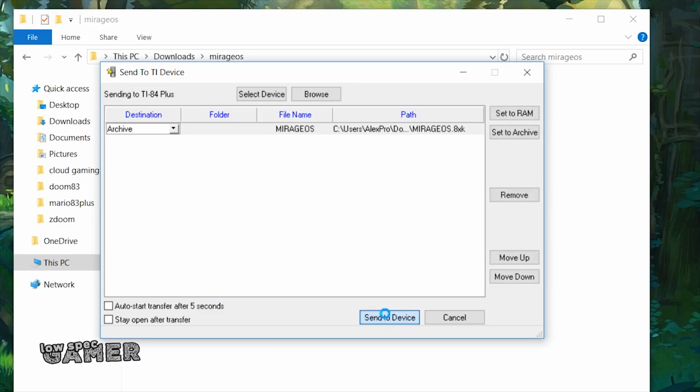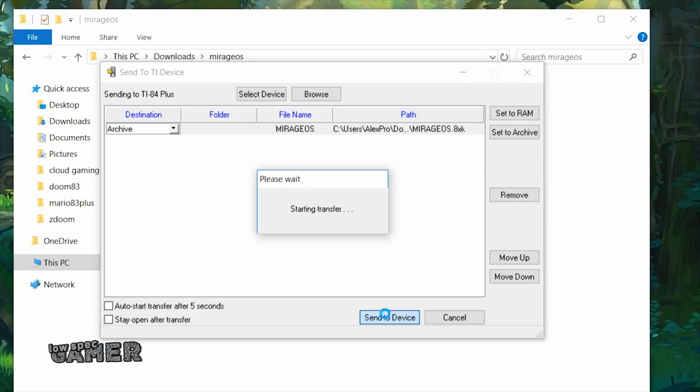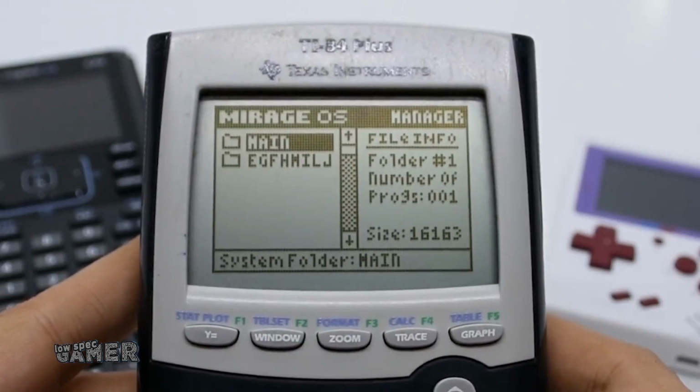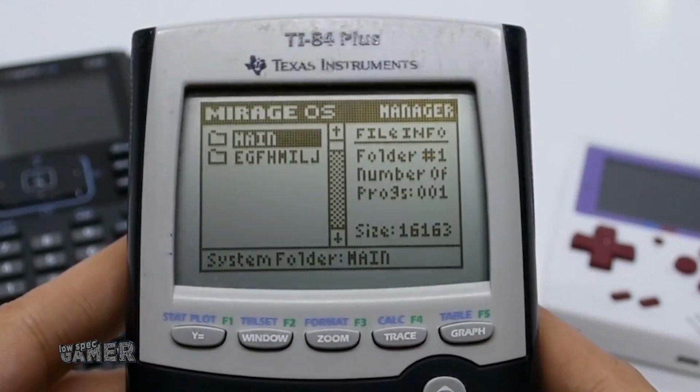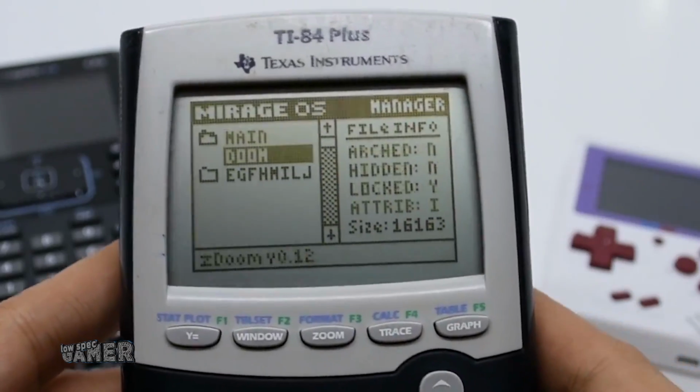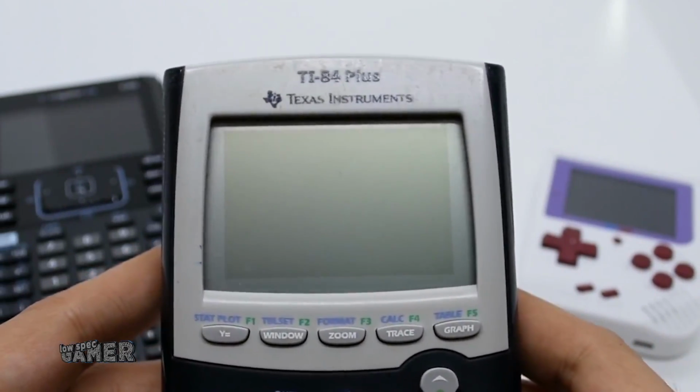Installing games is basically going to be the same process, right-clicking on an 8xp and sending it to the calculator. Once installed, you will see Mirage OS in the calculator app list, and once you run it, you can navigate between folders and execute games.